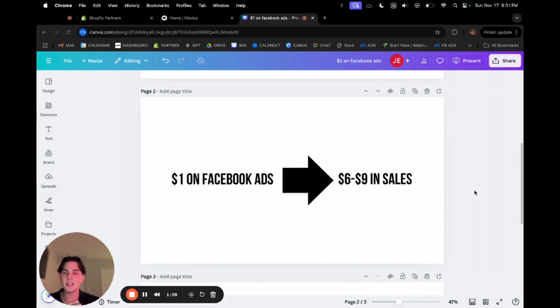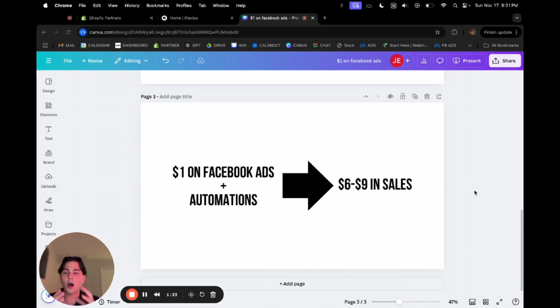But where you want to be is you want to put in $1 and you want to get between $6 and $9 out of your Facebook ads to actually get a good, profitable Facebook ad. But how do you do that without changing up your Facebook ads or doing anything on that end and just continuing to do what you're already doing? The key is going to be your automations.